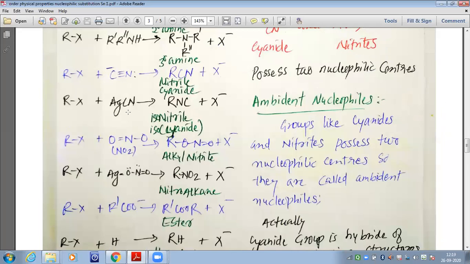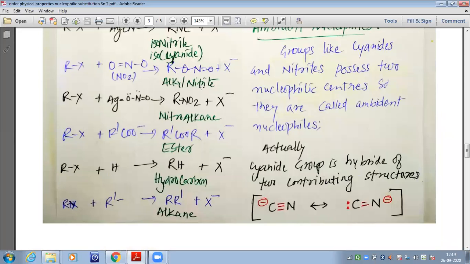If the nucleophile is AgCN, it will give us isocyanide or isonitrile. If the nucleophile is NO2 minus, it is going to give us alkyl nitrite, or if the nucleophile is AgNO2, it is going to give us nitroalkane. Now, what is the difference between alkyl nitrite and nitroalkane? Please remember, if R is directly bonded to O of NO2, then it is alkyl nitrite. But if R is directly bonded to N of NO2, it is known as nitroalkane.